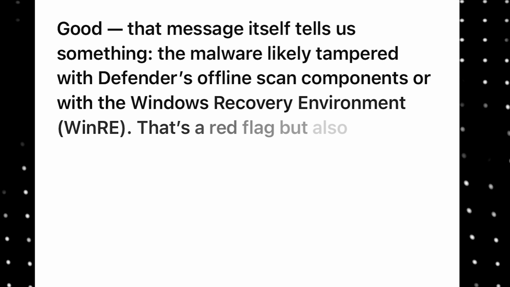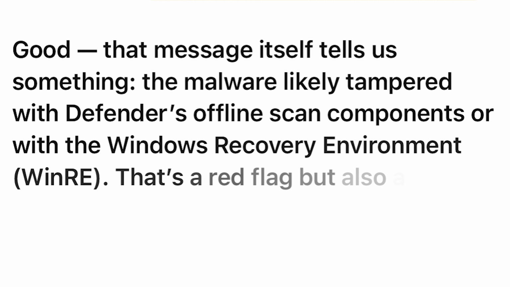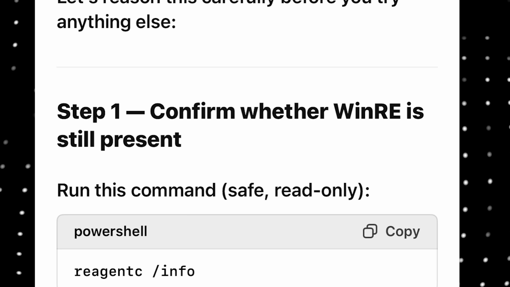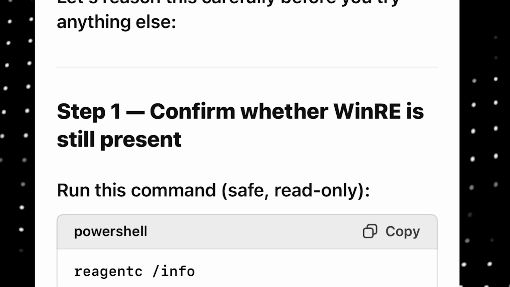AI thinks that the malware tampered with the offline scan components, but let's actually confirm that using this command, which will tell me whether there is a Windows recovery environment. This is what a Windows recovery environment is. And apparently it's disabled. Wait, I think I removed the environment because a while ago I needed some more space on my PC and it was taking up a lot. I actually never thought I would require it, and that is very unfortunate.